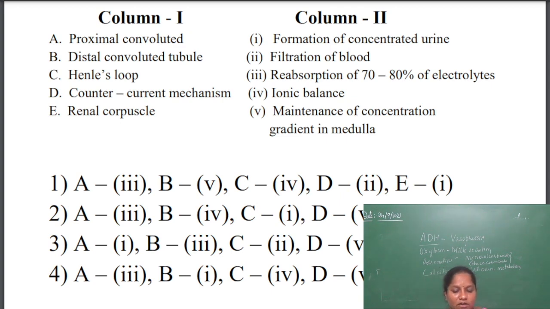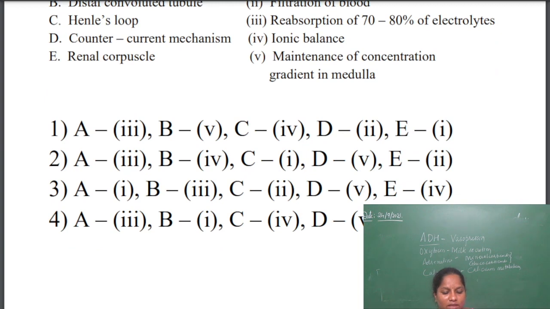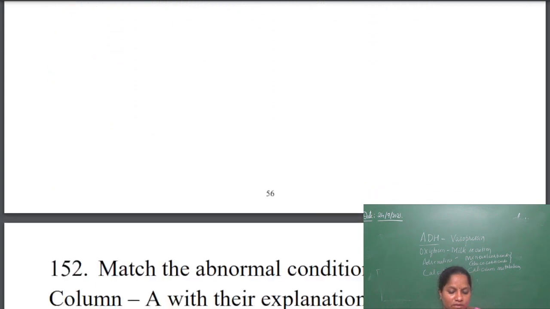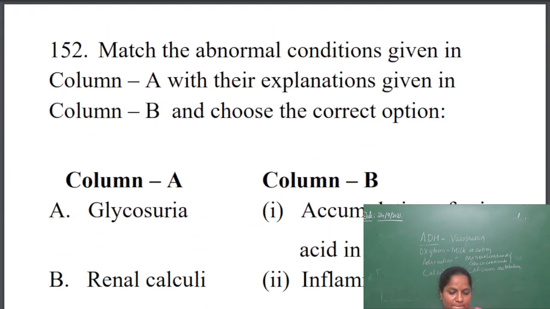Next, renal corpuscles will help in filtration of blood. So the answer will be the second one, A3, B4, C1, D5 and E2 is the correct answer for this option. Next, again there is a match the following given.